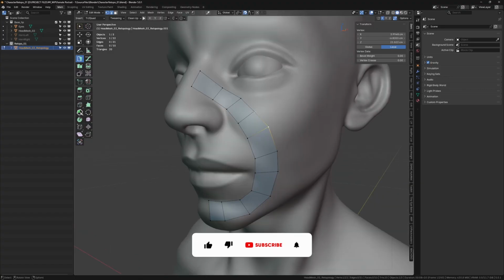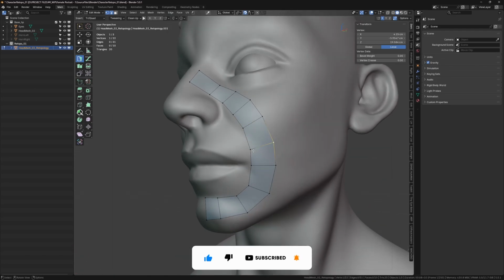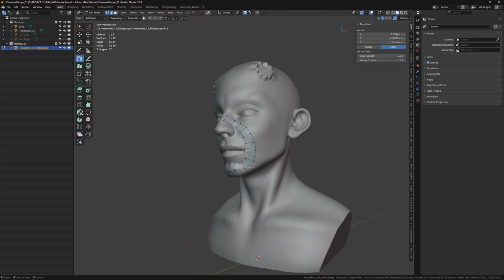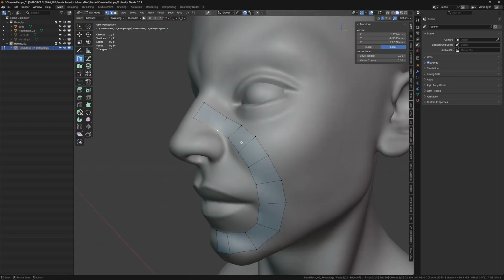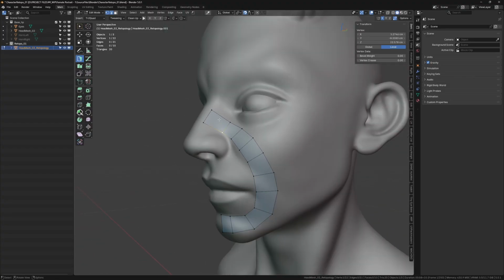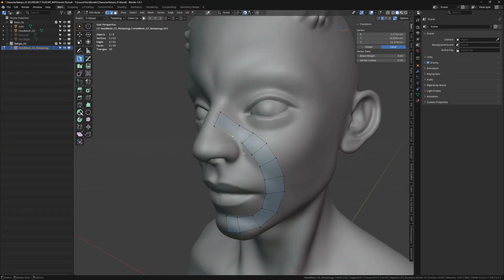By the way, like I mentioned earlier, if you don't hold Control, it's going to be in the tweak mode. So you don't have to switch to the tweak tool, or hold G to move all these points. You can just click on this and start moving. Also, this tool respects the other tools, so it is not locked only to the polypen, and I can still access all the other tools.